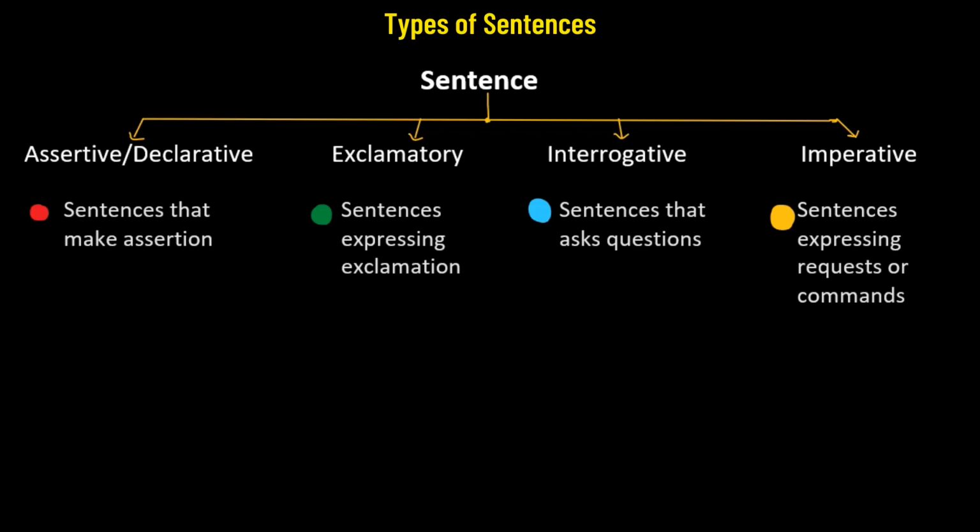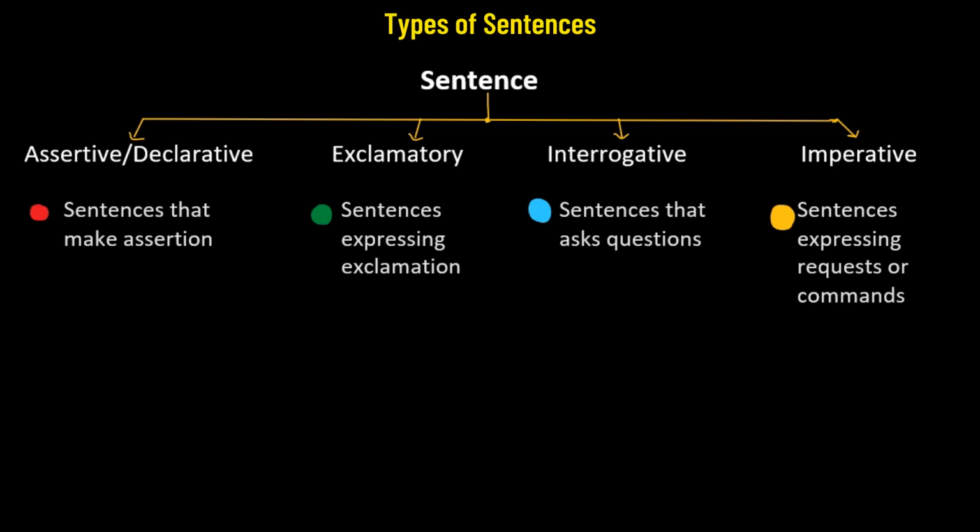So there are four different types of sentences: assertive, exclamatory, interrogative, and imperative. Let's begin with the first one, the assertive or declarative sentences. Usually, these types of sentences make an assertion. For example, let's consider the assertion that 7 is less than 10. So this is an assertion.